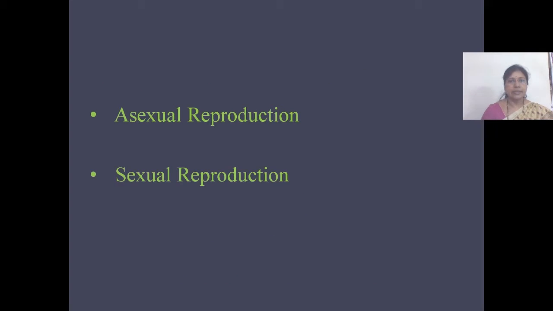With this lesson, the learners will be able to know and understand the major types of reproduction in protozoa, which include asexual reproduction and sexual reproduction.